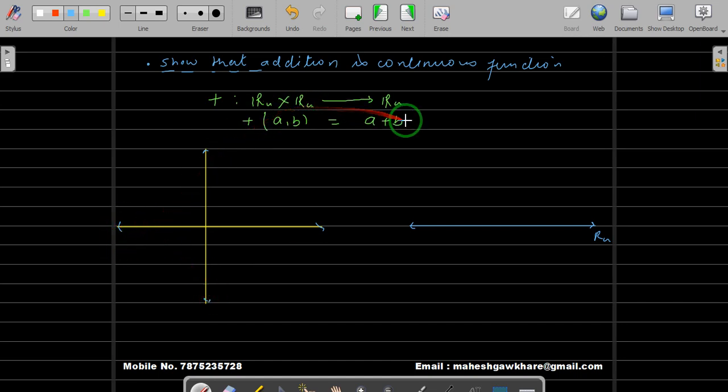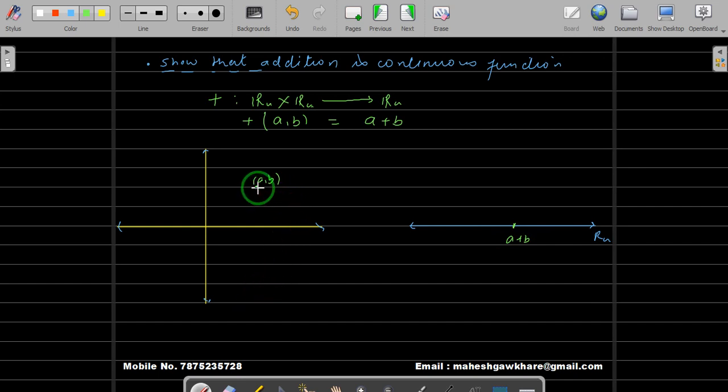Now we will use the fourth equivalent statement. That means you take a point over here, take a neighborhood of the image of that point, and the inverse image of that neighborhood should contain a neighborhood of our point. So for simplicity, let us take a point, say (a, b), in the cross product. Its image over here will be a plus b, and this set will have a point which contains a plus b.